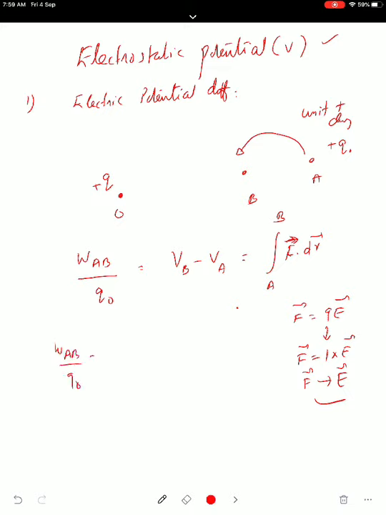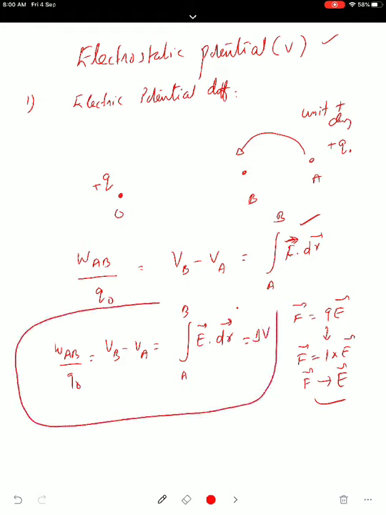WAB upon Q naught is equal to VB minus VA is equal to, instead of force I am representing, because it is work done moving a unit charge. The force acting on a unit charge is the electric field at that point itself. So it is the line integral from A to B of E vector dot dr vector. Last chapter we have seen the closed integral E dot ds. Now this is E dot dr, it's a line integral. So this is the potential difference. This equation is the most important equation, and this we define as delta V, the potential difference between 2 points.